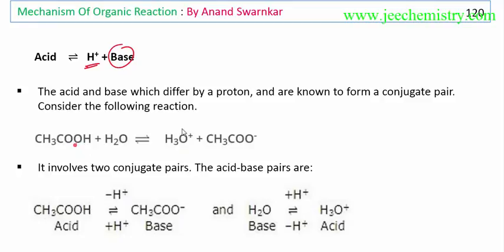Initially this is an acid; after donating H plus it becomes a base, a conjugate base. This is the acid, and this is its conjugate base. The conjugate base of this acid is this.